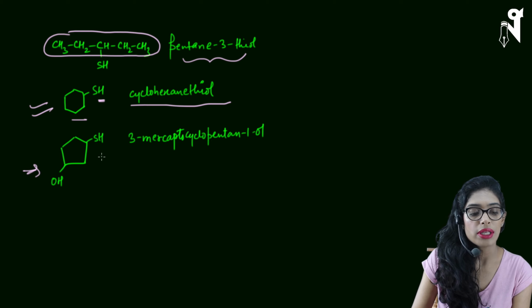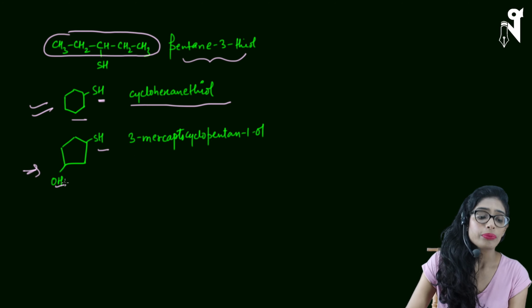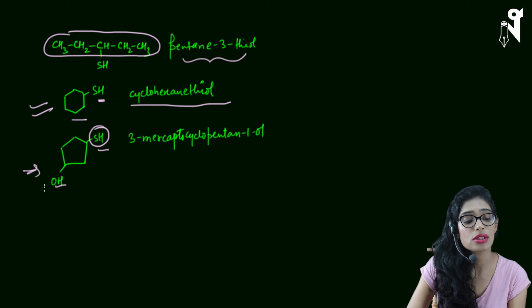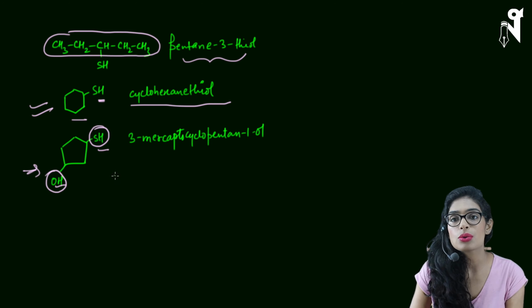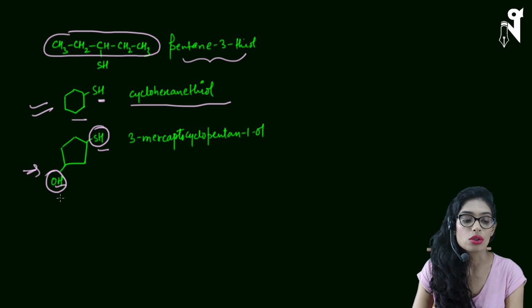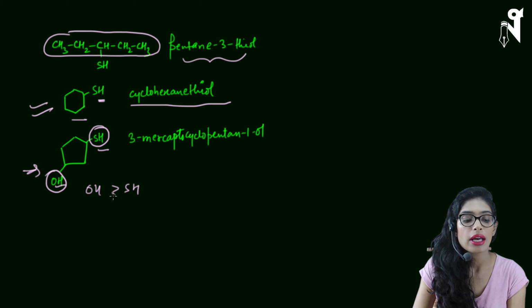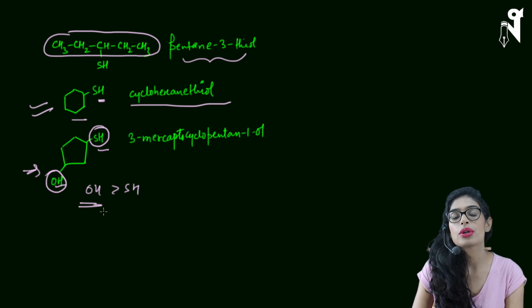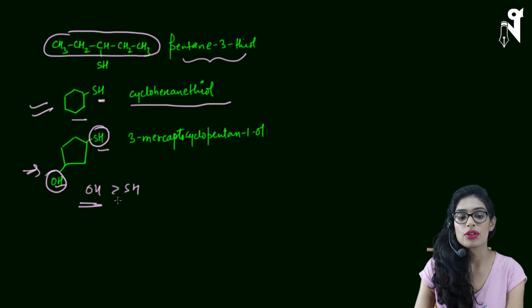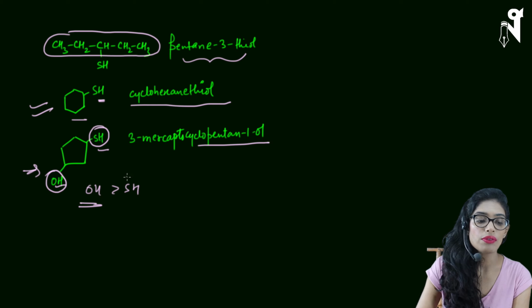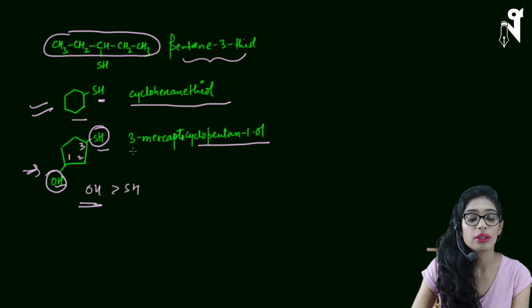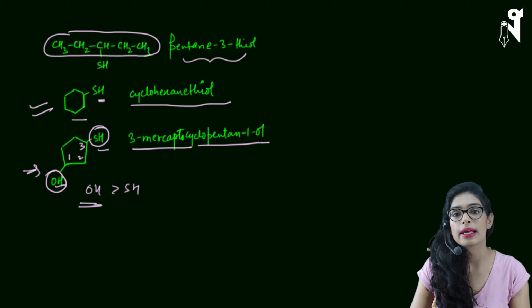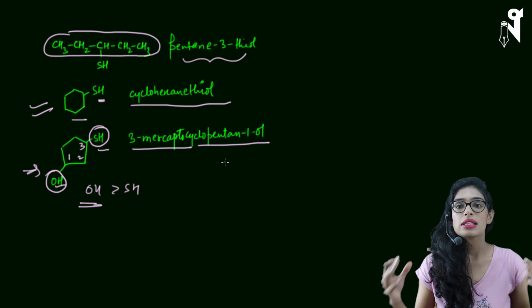Next we have cyclopentane with SH and OH. Here we have two functional groups. SH is there and OH is there, and though both are very similar to each other, one gets more precedence over the other. OH has higher priority than SH, and that's why OH is the primary group, the one used in the suffix, and SH will be used in the prefix. So the name of the compound is going to be cyclopentanol. We will start numbering from here, 1, 2, and 3. My SH is present at the third position, and the name will be 3-mercaptocyclopentanol or 3-mercaptocyclopentan-1-ol. You can write it either way. This is about the naming of thiols.